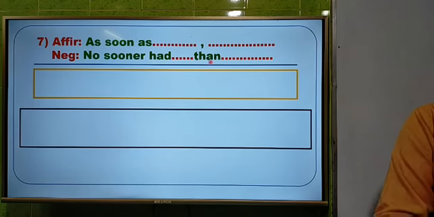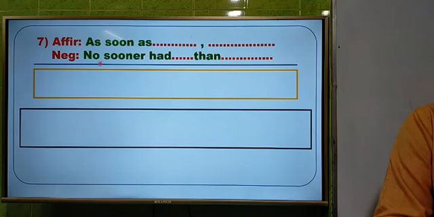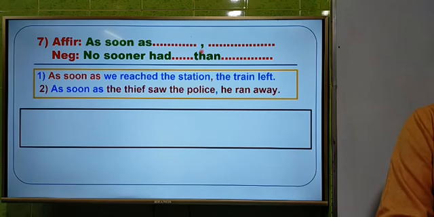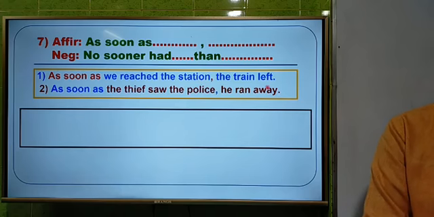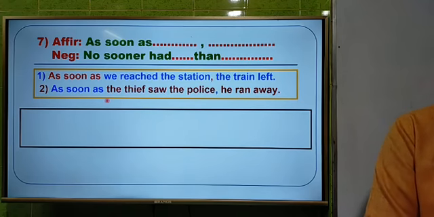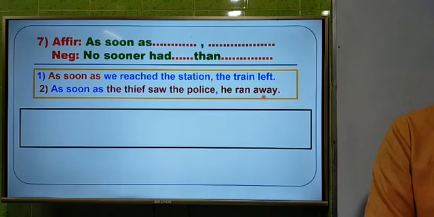I am going to tell you again. You have to write down "no sooner had" instead of "as soon as", and then "then" instead of comma, and everything will be okay. So look at the questions. As soon as we reached the station, the train left. And second question, as soon as the thief saw the police, he ran away.